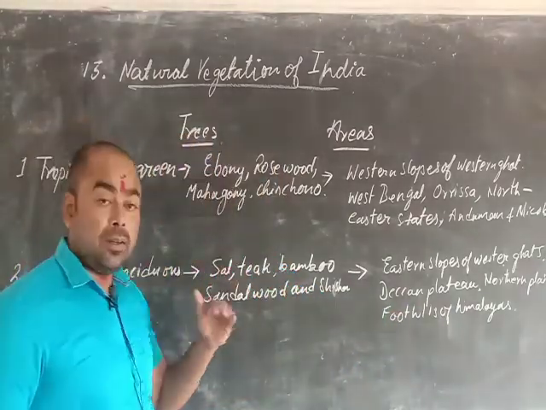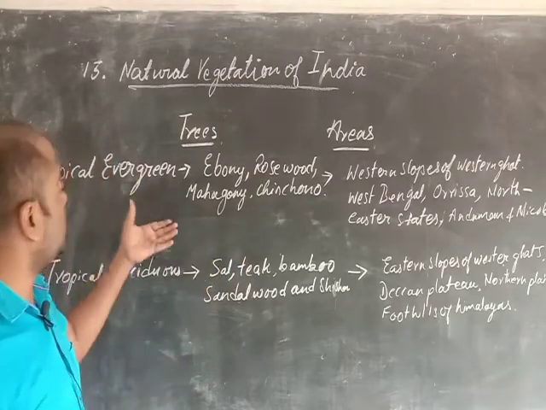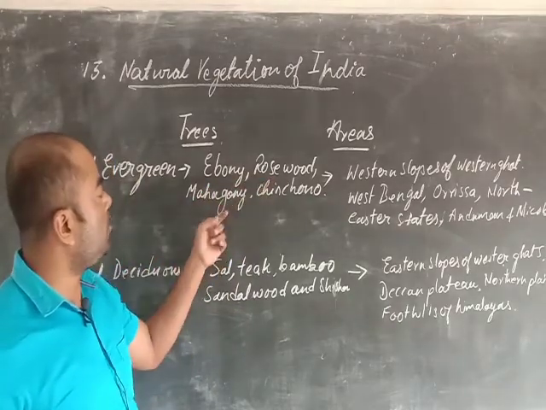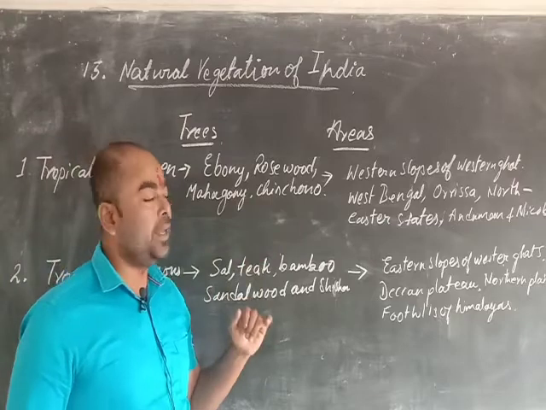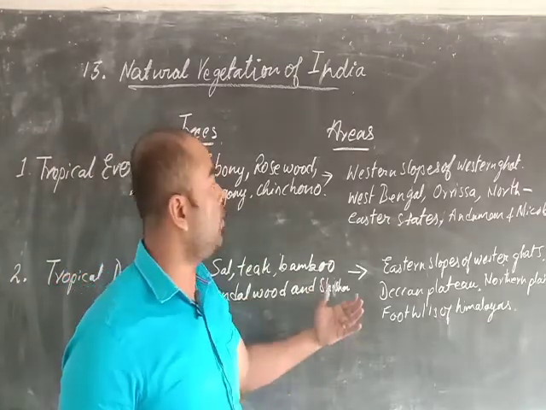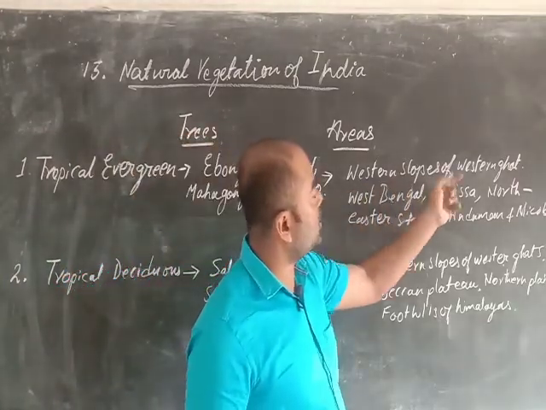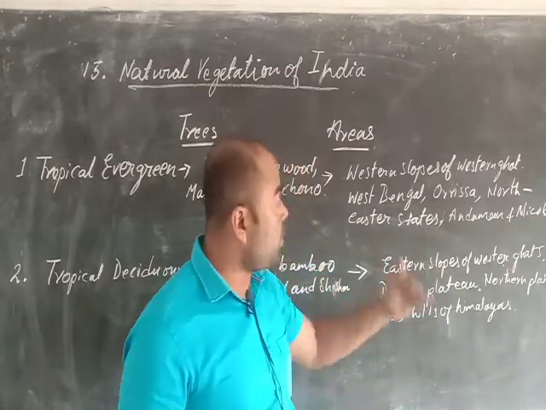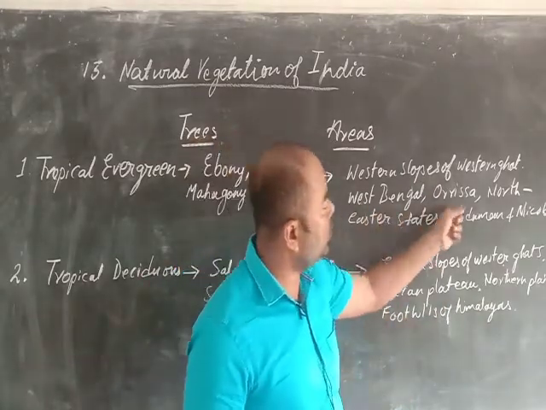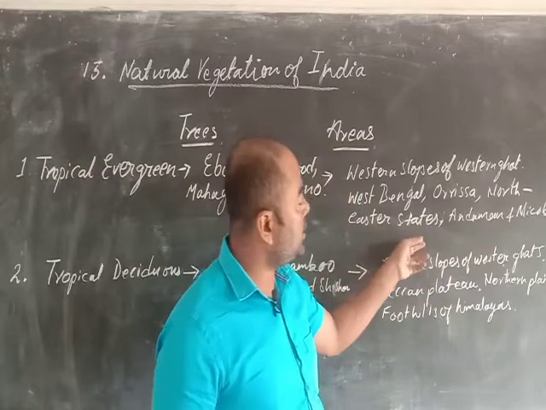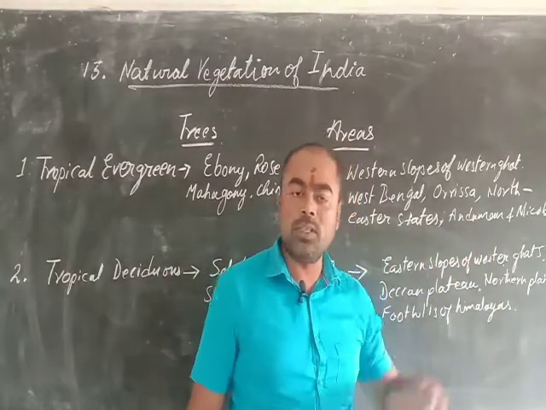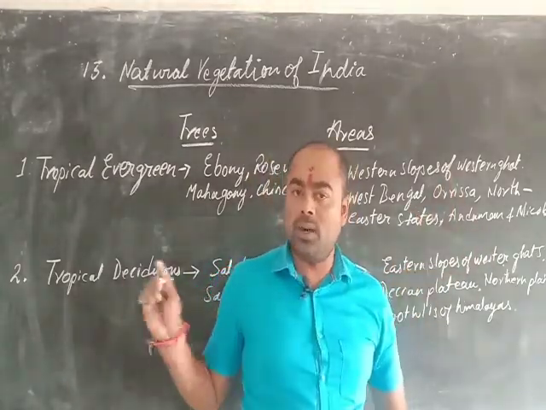So the trees found in this type of vegetation are ebony, rosewood, mahogany and cinchona, okay. In India they are found on the western slopes of the Western Ghats, and in West Bengal, Orissa, the northeastern states, and Andaman and Nicobar. So these are the areas where evergreen forests are found.